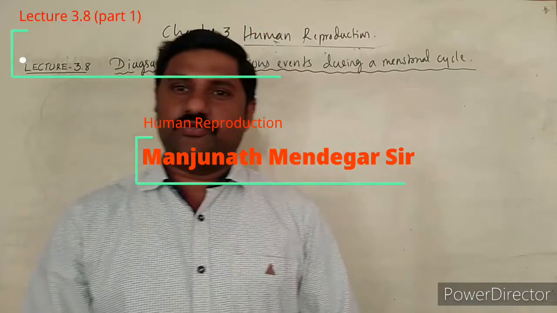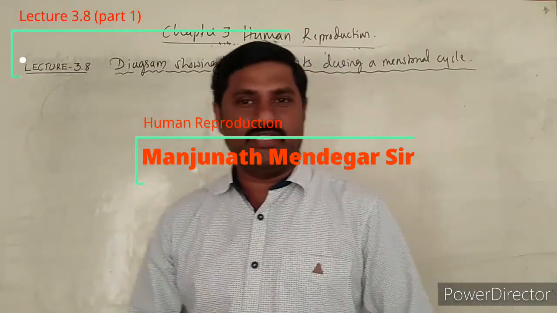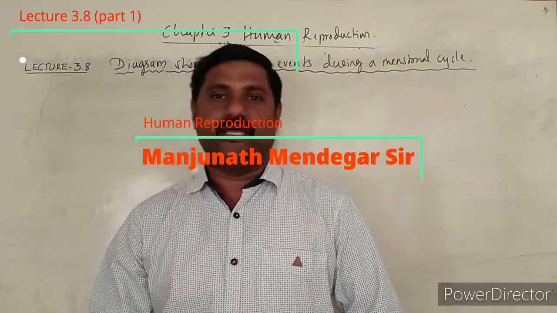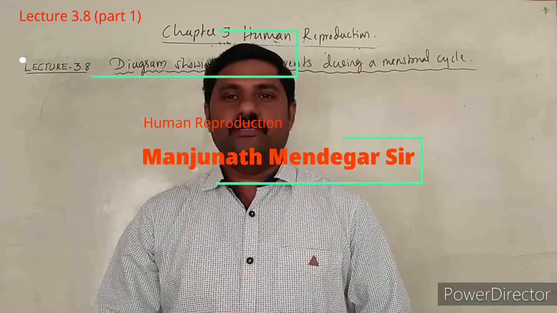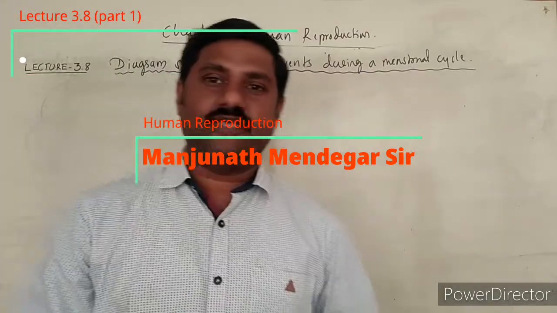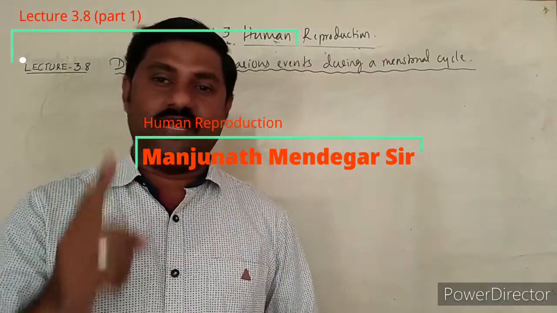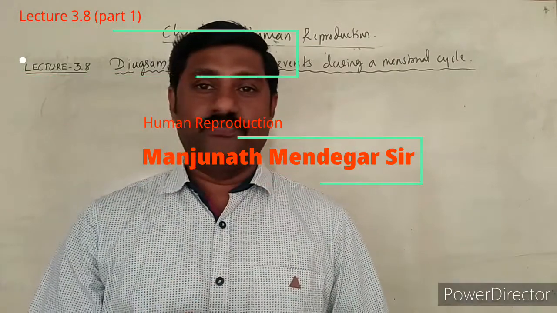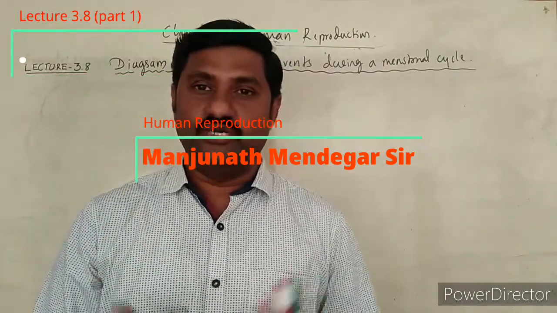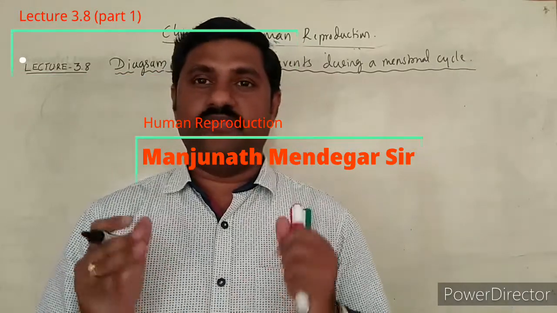Today, I am going to show here a diagrammatical representation of what happens during the menstrual cycle, right? These are nothing but the different events that occur during the menstrual cycle. The events as well as the hormonal control, the hormonal levels, I am going to show in this diagram very perfectly.